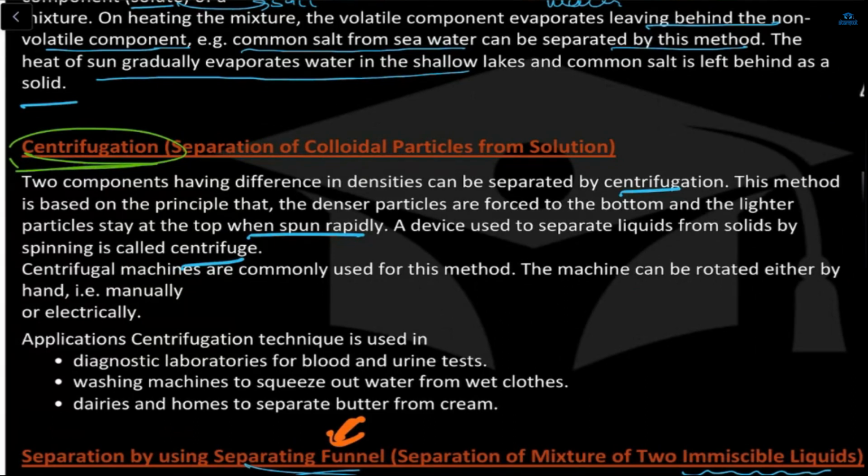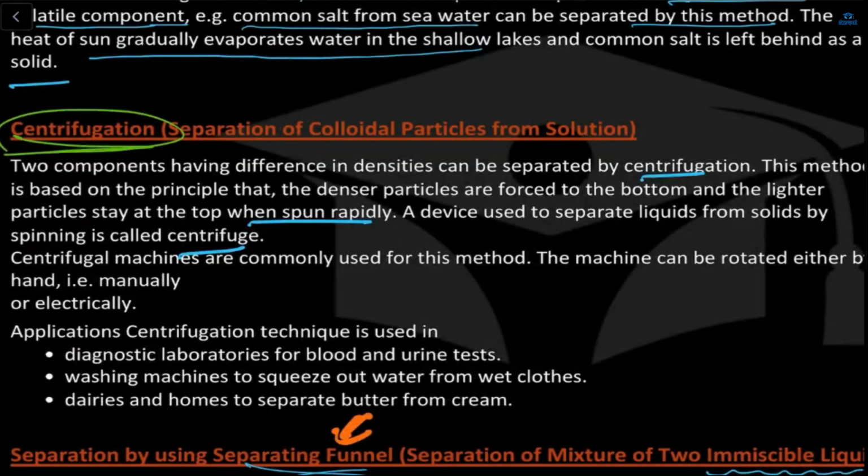And the lighter particles stay at the top. So the centrifugal force is the outward force applied here. This is the easy way.